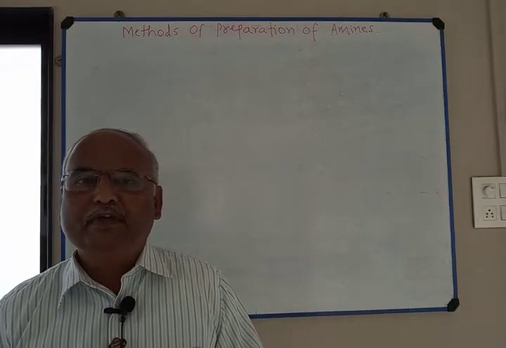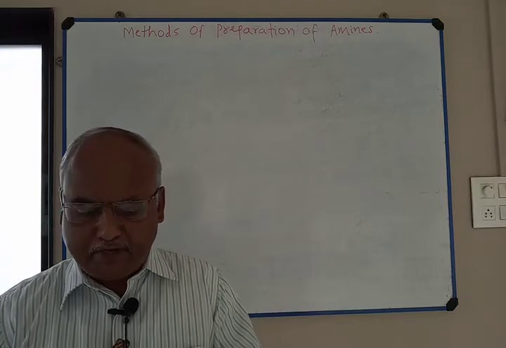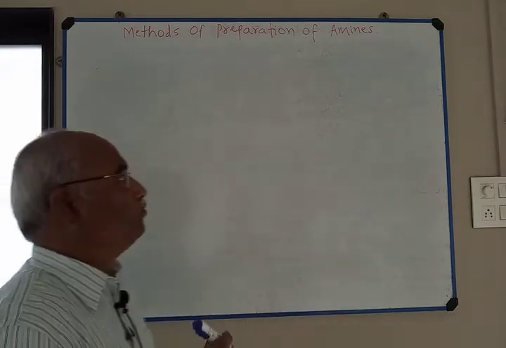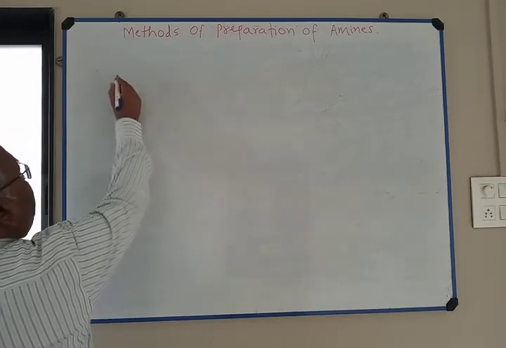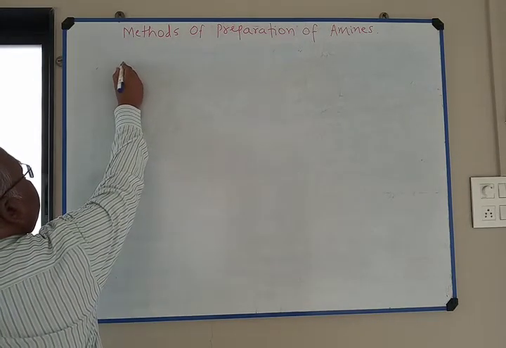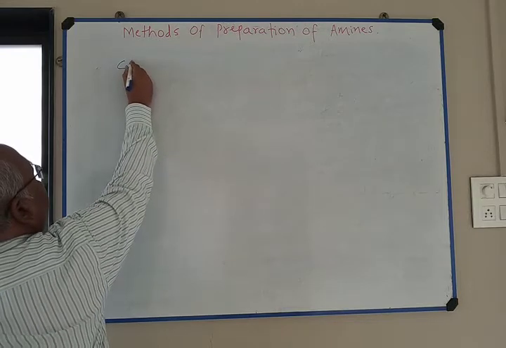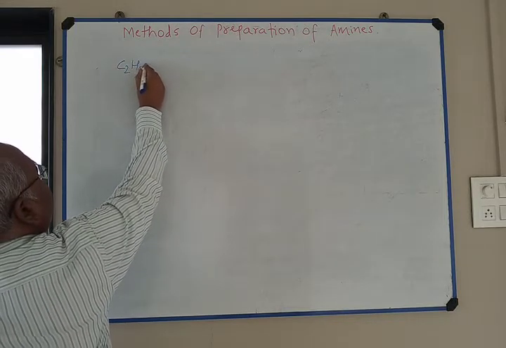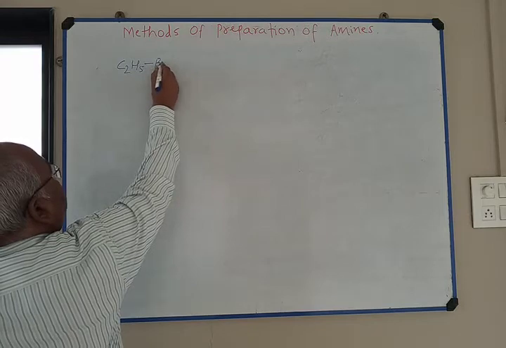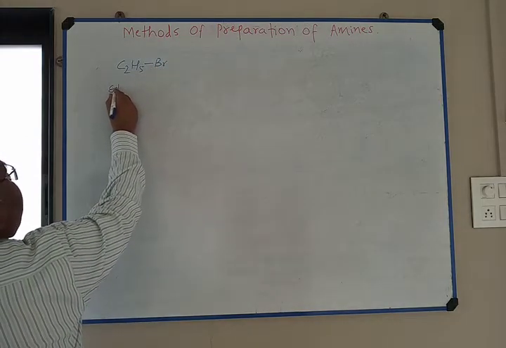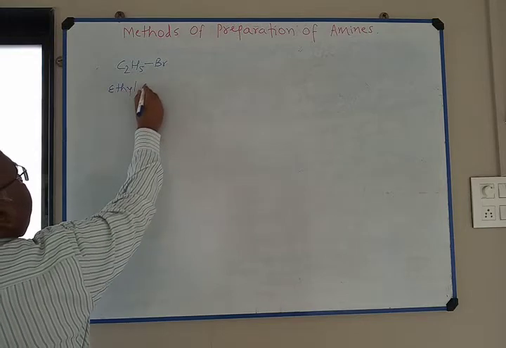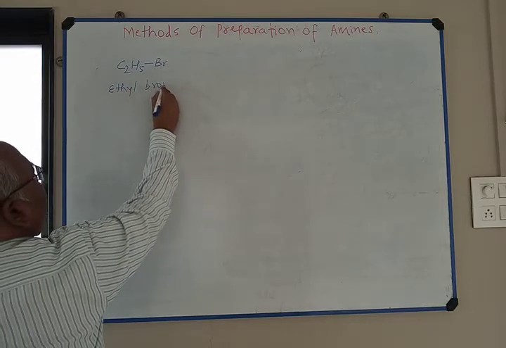So the first method that I am going to explain is by ammonolysis of alkyl halide. I take here the example of ethyl bromide. C2H5Br represents ethyl bromide.